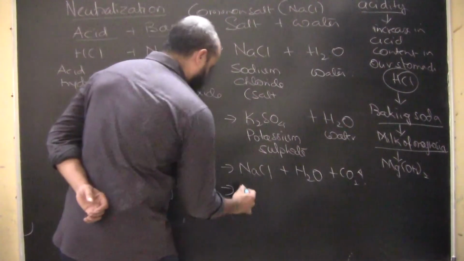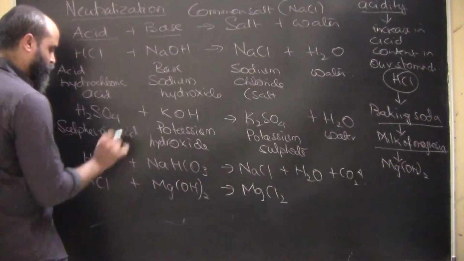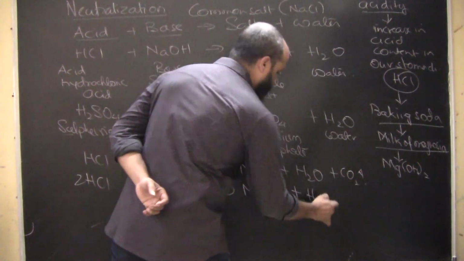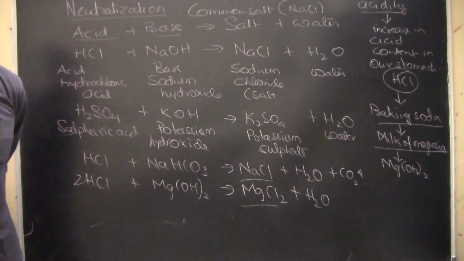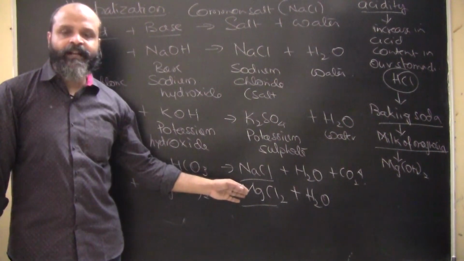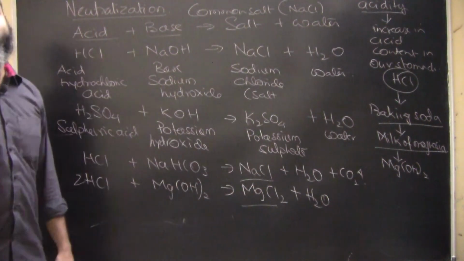So what will happen? Again, we get MgCl2, so 2 HCl plus Mg(OH)2 gives MgCl2 plus 2 H2O, salt plus water. See, salt will have a neutralizing effect. The inflammation that is produced by the acid in our stomach is neutralized when we consume a base. So that's how salt and water are formed.